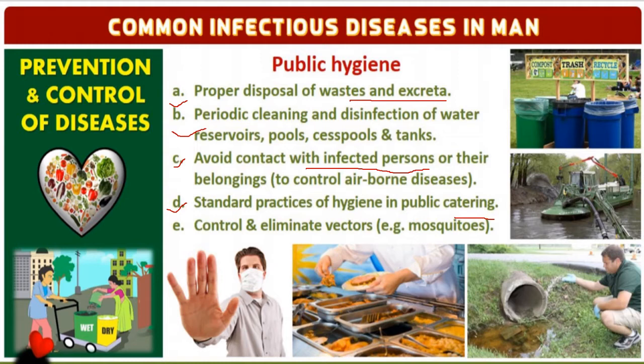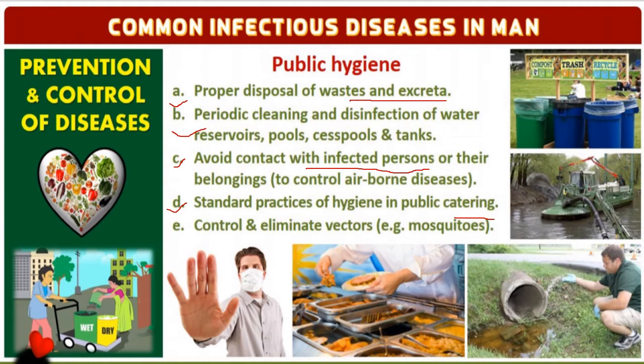Then coming to the fifth one: control and eliminate vectors. This is very important. Whenever it rains, there might be water standing in coconut shells, tire tubes or cover bags in your surrounding area. See that all of those are eradicated immediately, because standing water is the main breeding place for mosquitoes.